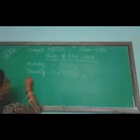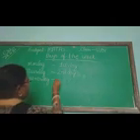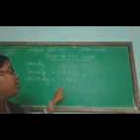Then Wednesday. Wednesday is the third day. See, I am writing the ordinal number. These numbers are called the ordinal number.